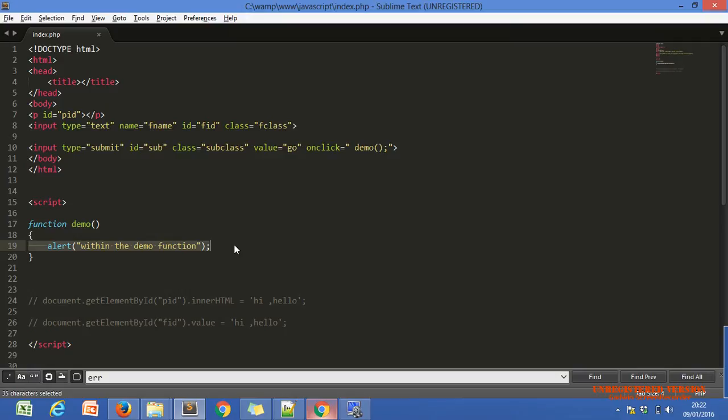We use the same logic. On the click event of our anchor tag, we just call a JavaScript function, and within the JavaScript function we use a confirmation box. The same logic, nothing else.